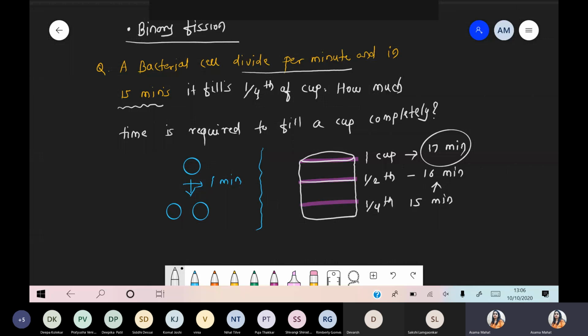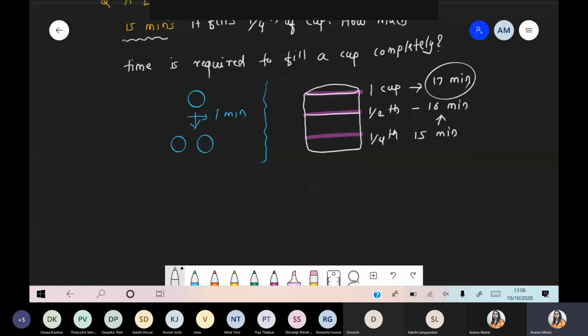Okay, chalo, very good. Simple condition, that is binary fission. Okay, chalo. So after binary fission, we are talking about endospore formation. The second condition is endospore formation.